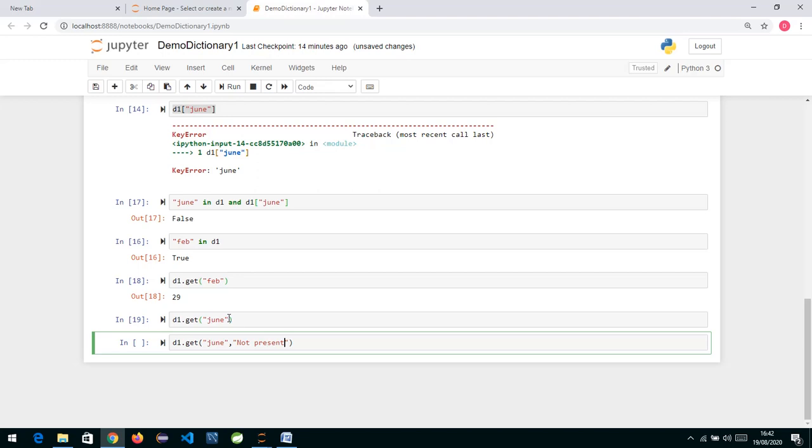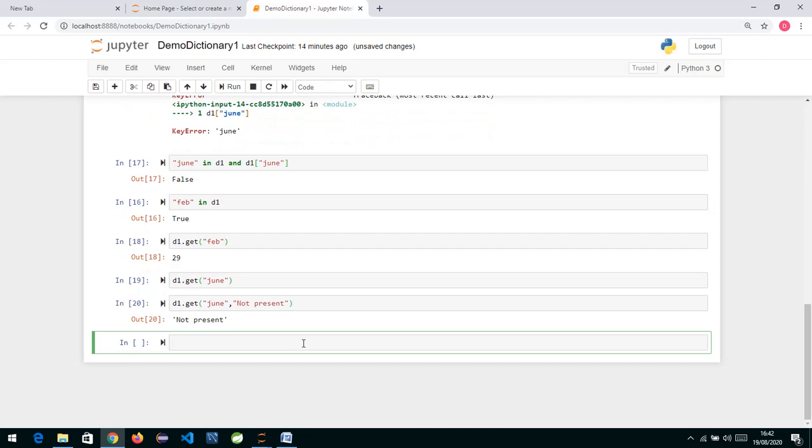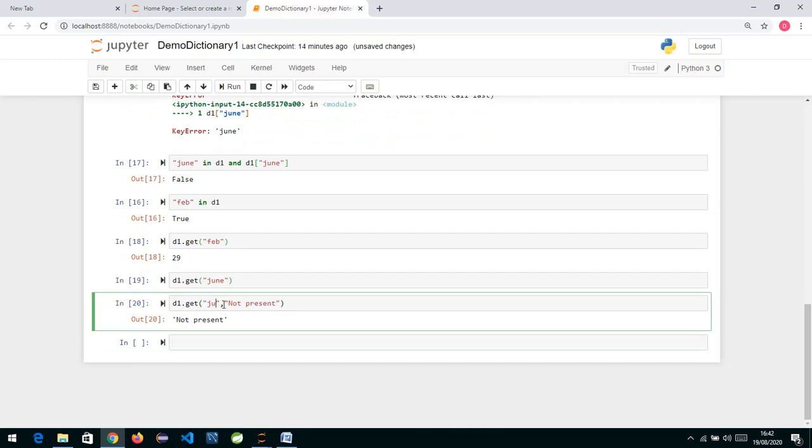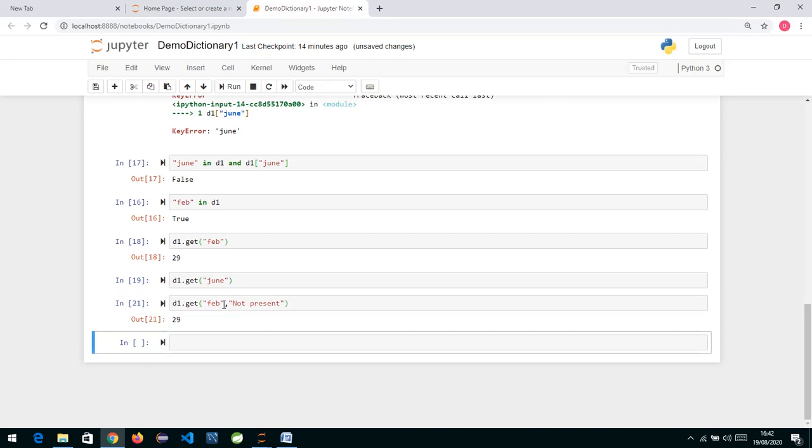So what will happen over here, if this key is there, it will give you the relevant value. If the key is not present, this is the value which it will return you back. So if I hit now, you can see it's giving me not present. But instead of June, if I write Feb over here, it will return me the value 29, because I have stored Feb with value 29.